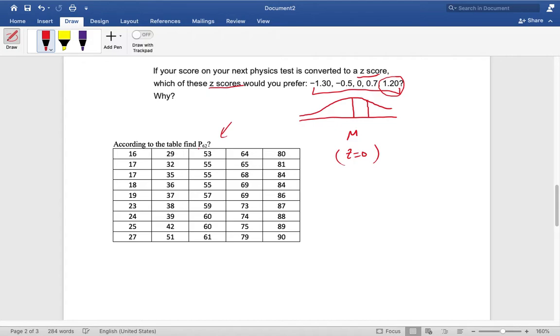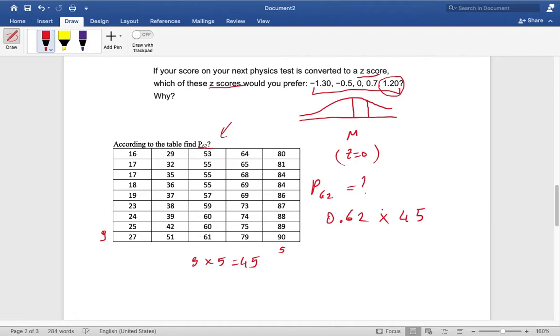Okay, then another question. According to the given table, what is P62? P62 means we have to find 0.62, or 62 over 100, times the overall data. So how many data do we have? We have to count after ordering, but it is clear that it is ordered. So 1, 2, 3, 4, 5, 6, 7, 8, 9 here, 1, 2, 3, 4, 5 here. That means 9 times 5. There are 45 data.